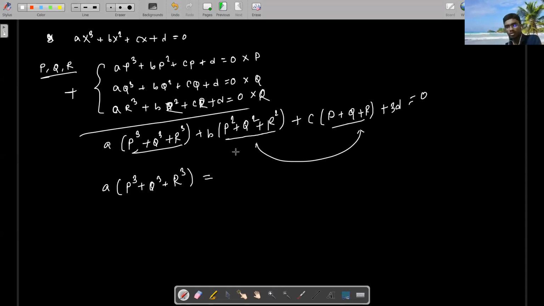Similarly, you can represent the nth degree in terms of n minus 1 and n minus 2.